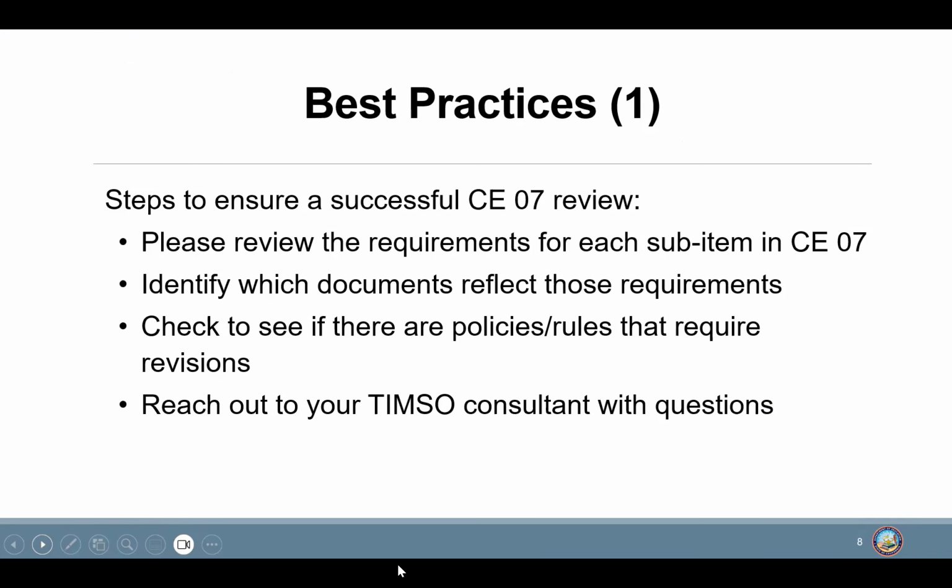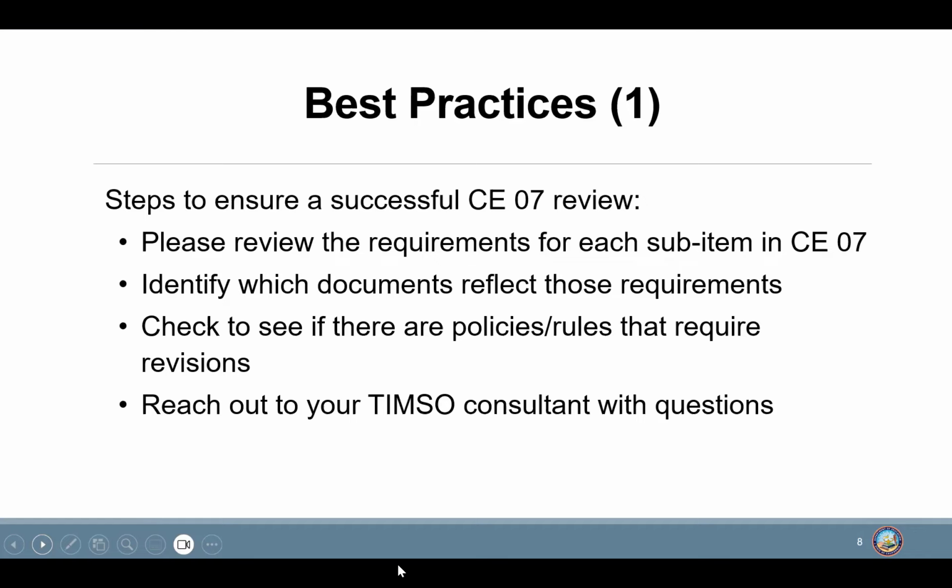Now that we have covered the evidence request for CE7 as it relates to the 26-27 review cycles, here are some best practices for being successful when being reviewed for this item. Please make sure to review each sub-item for CE7. By sub-item, we mean 7.0, 7.1, 7.2, and so on. Please identify which documents reflect the requirements of each sub-item for CE7. Please check your policies and see if they need revisions. If revisions are necessary, please make those updates to ensure you're meeting compliance.